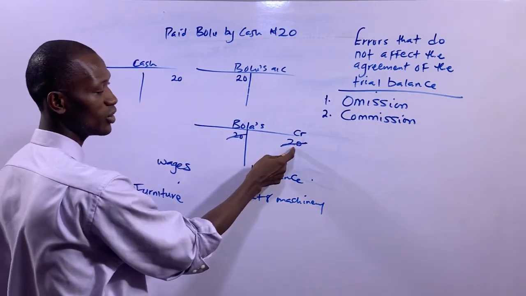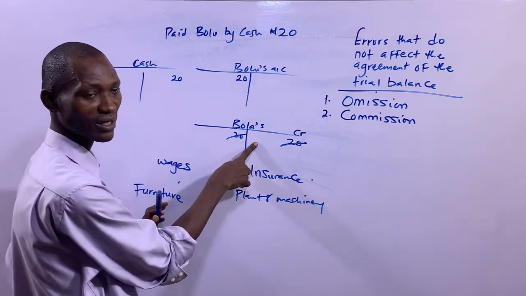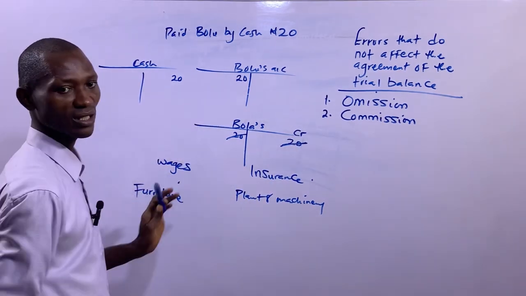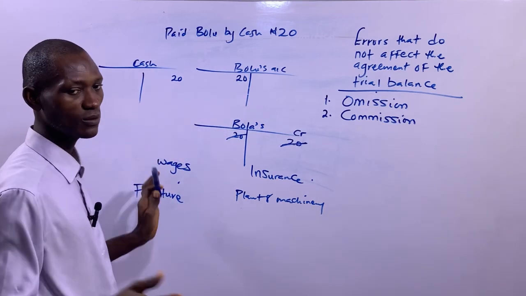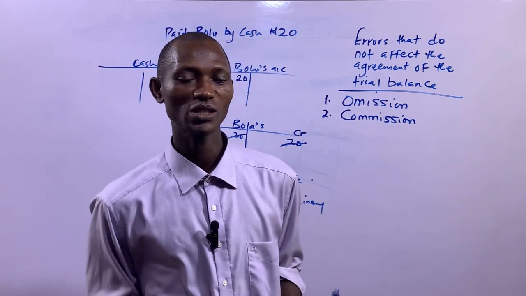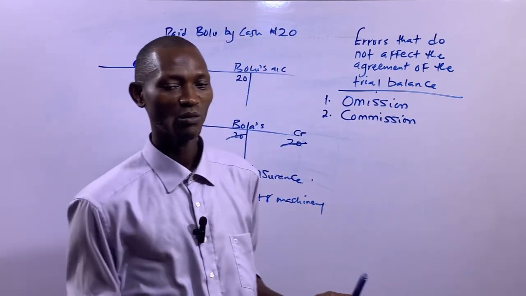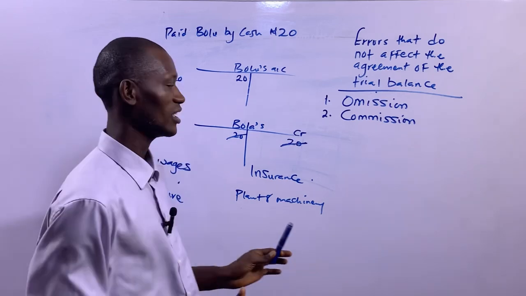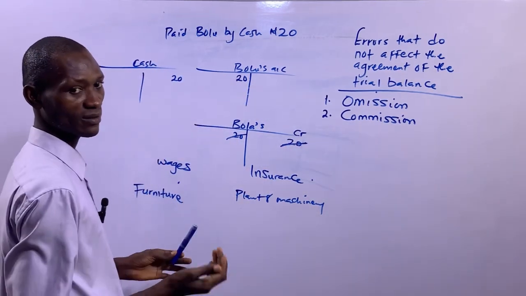Then the corresponding debit entry of this credit entry, which had been made in Bola's account, will be made in Bolu's account. That is the corresponding debit entry. And don't forget your double entry principle. For every debit entry, there must be a corresponding credit entry. And for every credit entry, there must be a corresponding debit entry. So the corresponding debit entry of this will be made here. And that's with respect to that.